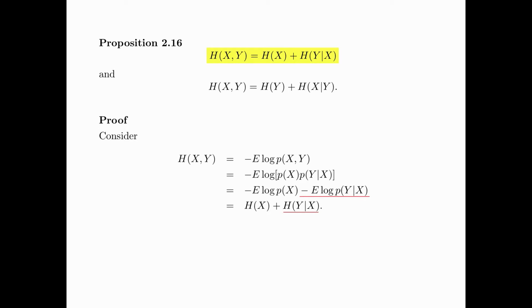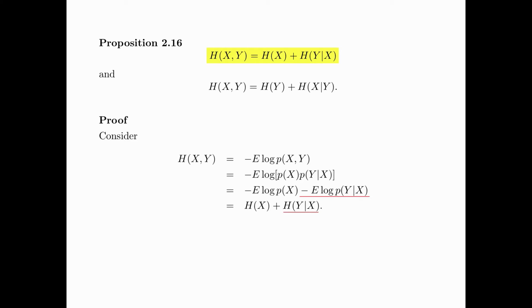The interpretation of this formula is the following. Recall that entropy measures the uncertainty of a random variable or collection of random variables. So H(XY) denotes the uncertainty contained in the random variables X and Y. Now on the left-hand side, consider that X and Y are revealed in one step, and so the uncertainty is equal to entropy of XY. Now on the right-hand side, imagine that we reveal X and Y in two steps.